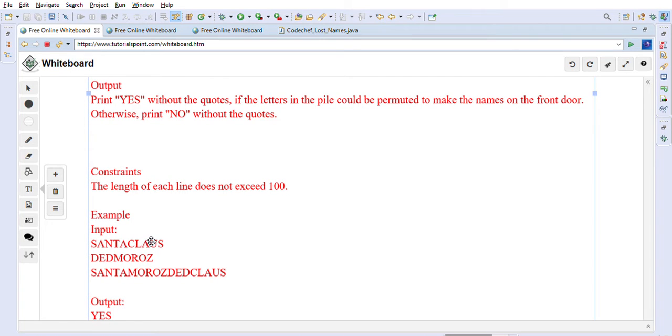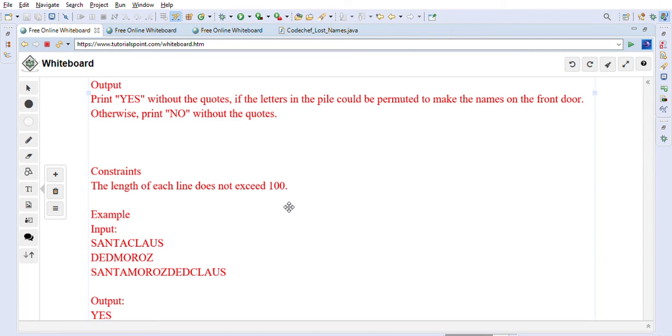They have given us these first two names that are hung on the door, and the third string is the pile of all the letters which are in front of the door now. If we can form exactly these two words from this pile of letters, then we have to return yes, otherwise we have to return no.